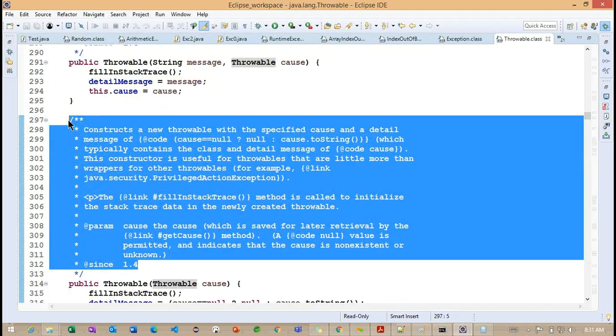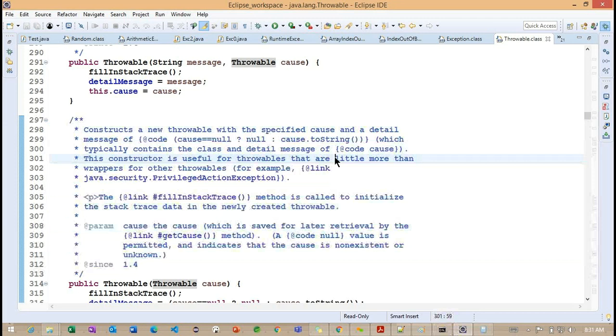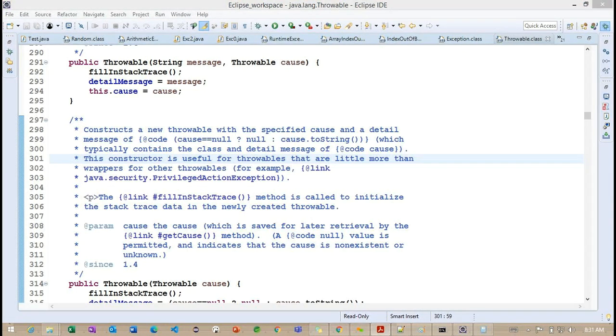If you read this particular message, you can easily understand what exactly the information is, that is, what the purpose of the particular constructor or method is, whatever we define here.